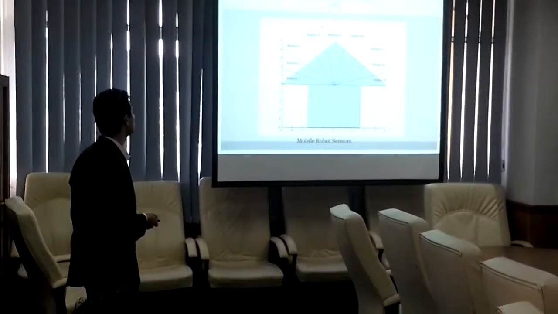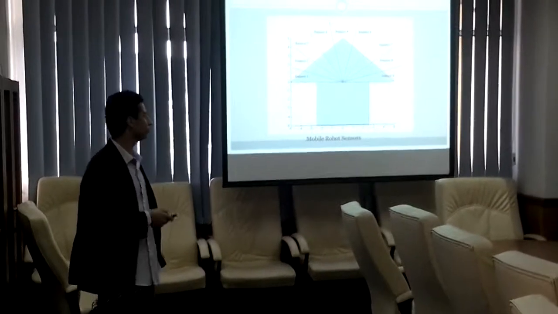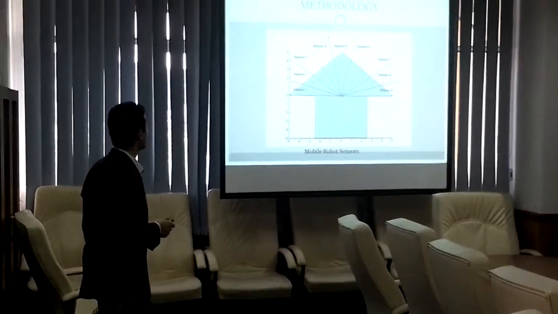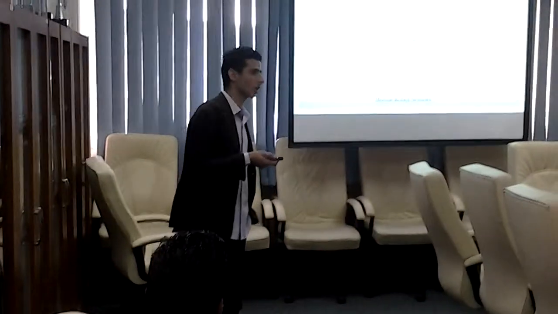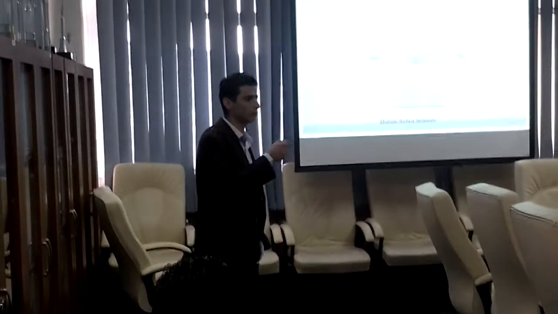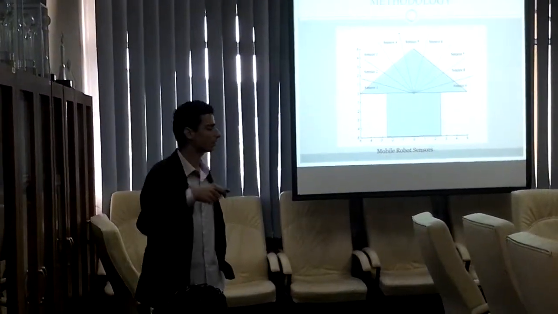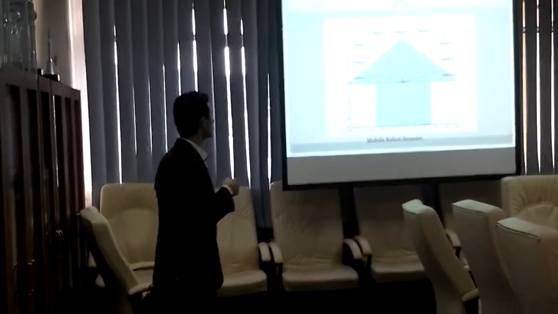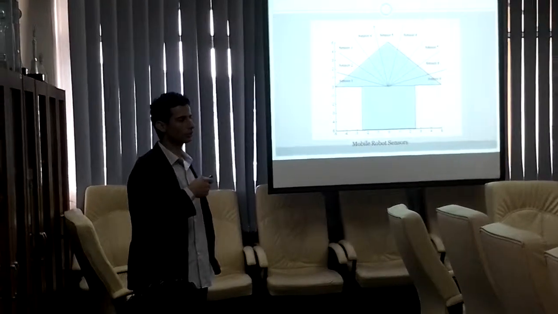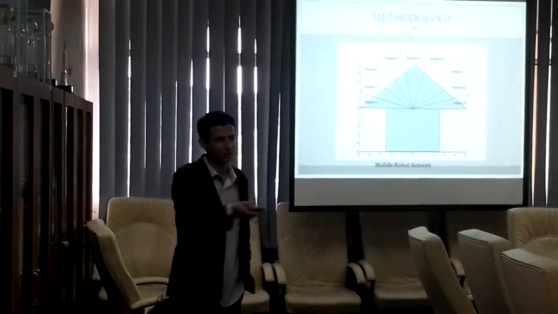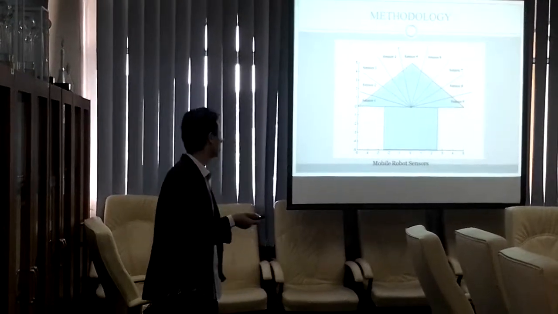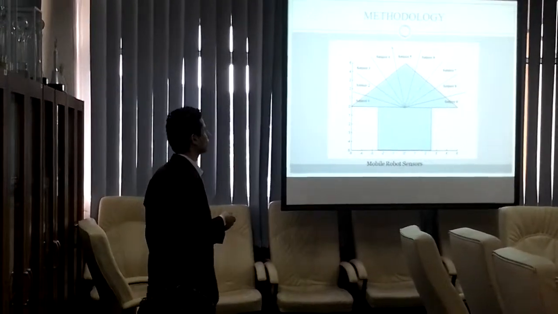Let's move here to the design of the mobile robot. This is the design of the mobile robot, where the sensor is attached. It should be in front. So if you are driving a car, you should have eyes, so the sensor should be at the eyes. So here I designed the mobile robot, the 9 sensors should be in front. So once the mobile robot goes, it can detect anything in front of it. So no need to mount some sensors at the back. So we are not working on that.